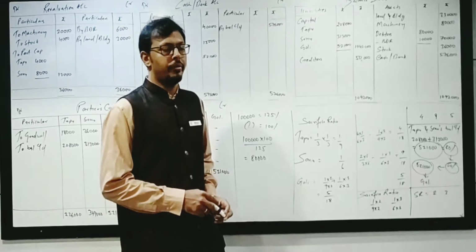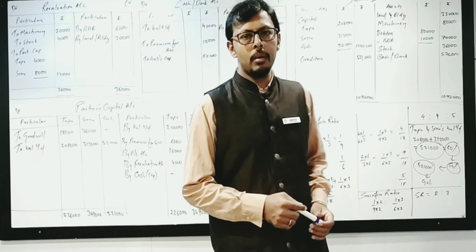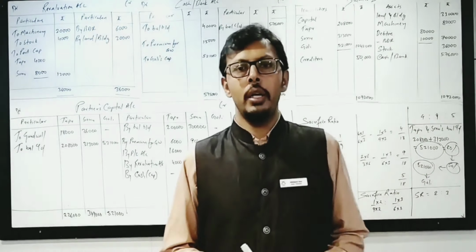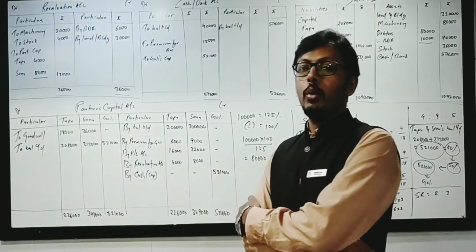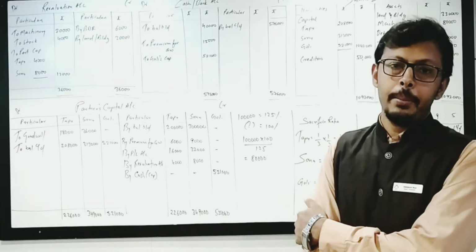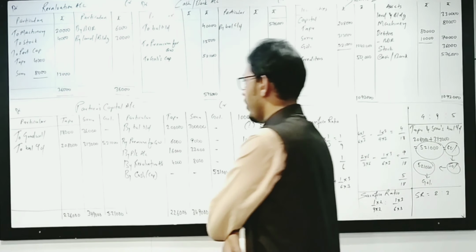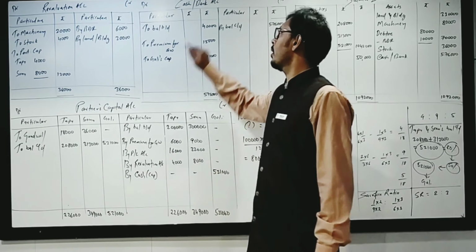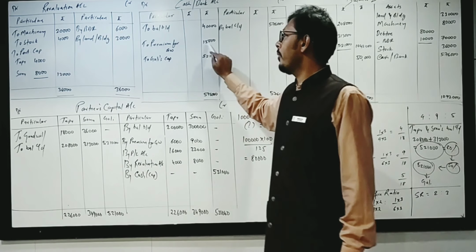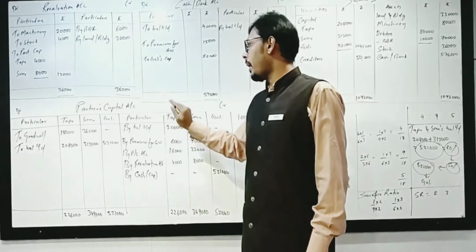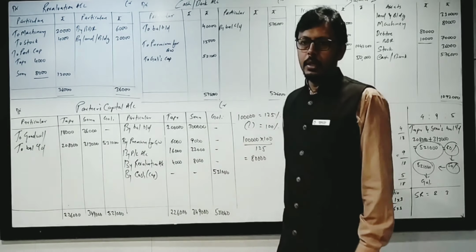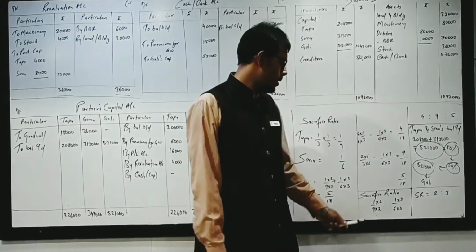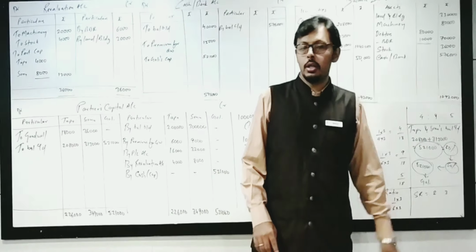The amount was 15,000. So if a new partner brings the amount of goodwill in terms of cash, we already learned the entry as such: cash account debit to partner's capital account. In sacrifice ratio we have to distribute. So I have written cash account debit side the premium for goodwill 15,000, and on partner's capital credit side I have mentioned premium for goodwill in the ratio of sacrifice 2:3. I have distributed that.